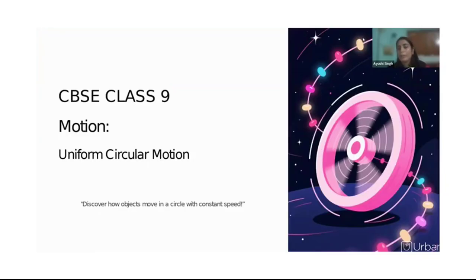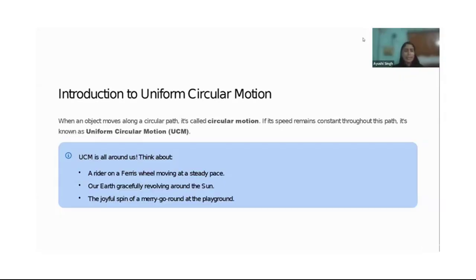Now, when we think about uniform circular motion, we can imagine a wheel moving, or maybe Earth moving around the sun, or maybe the moon moving around Earth. So those motions are uniform circular motion. Now, the speed of the wheel could change as you accelerate. But the motion of the earth or the moon could be considered uniform circular motion. So what exactly is circular motion? Anything which is moving in a circular path.